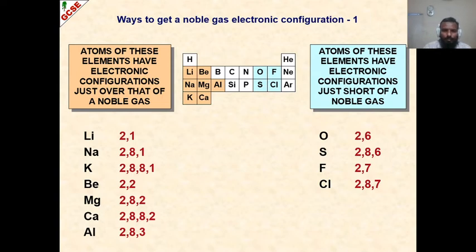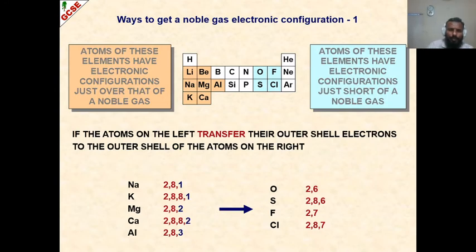So take the example of sodium and chlorine. The most common example everyone knows, sodium chloride. Sodium has how many electrons in the outermost shell? 1 electron. Chlorine has outermost shell filled with 7 electrons. Chlorine needs 1 electron to complete its outermost shell. Sodium has only 1 electron, it needs 7. So obviously no one can give him 7. So what will sodium do? Sodium will lose, will donate. It's better to say donate. Sodium will donate its 1 electron to chlorine to make the outermost shell complete.